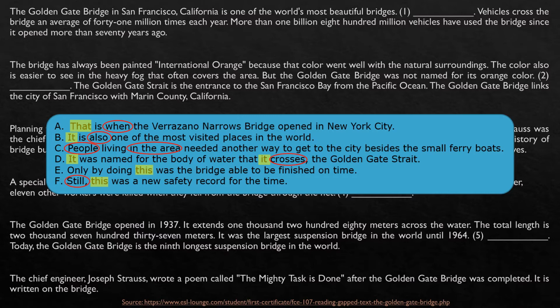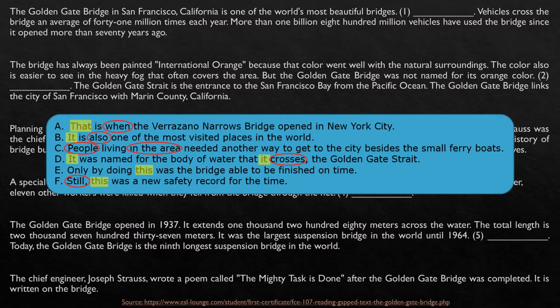Okay, and in letter F, the word still. Still, it's like even with these factors, something happened or something is this way. Okay, so let's get straight to the point here. And I will read the text with you, so please follow me.